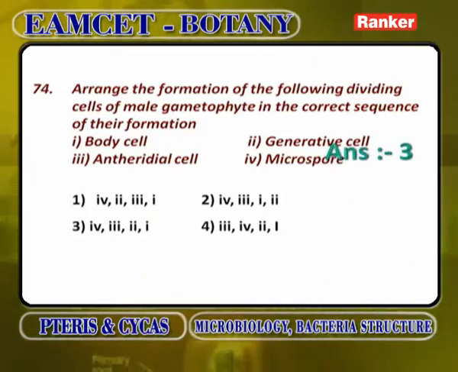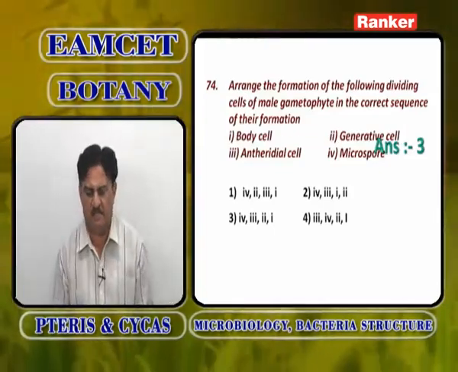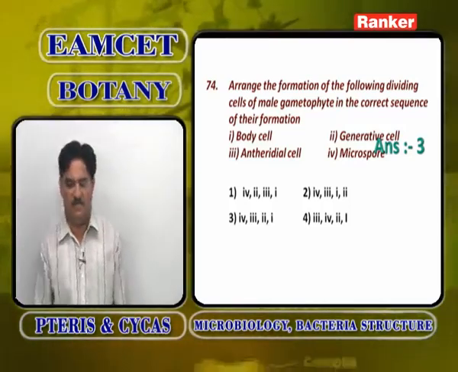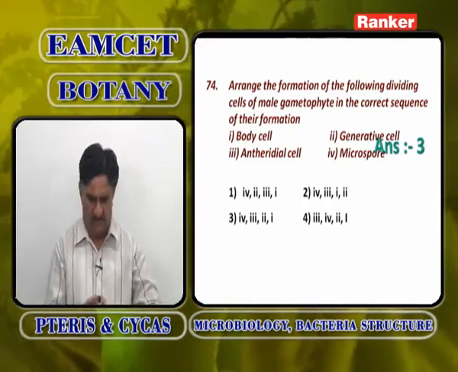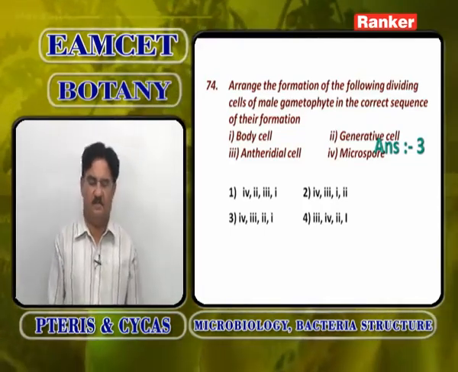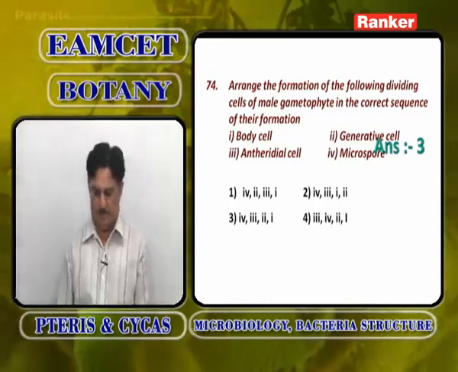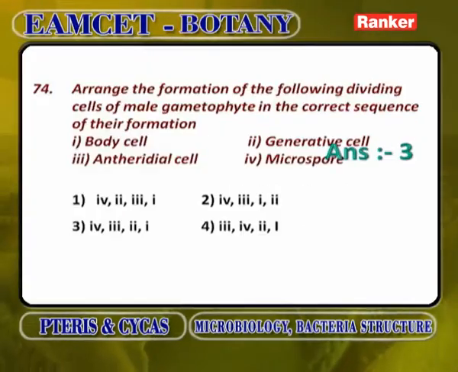Arrange the following dividing cells of the male gametophyte in the correct sequence of their formation. First formed is always the microspore. The microspore divides to form the antheridial cell. Then the antheridial cell divides to produce the generative cell. The generative cell divides to produce the body cell. So first is microspore 4, from the microspore the antheridial cell is formed 3, then generative cell 2, finally body cell 1. So the answer is 4, 3, 2, 1.